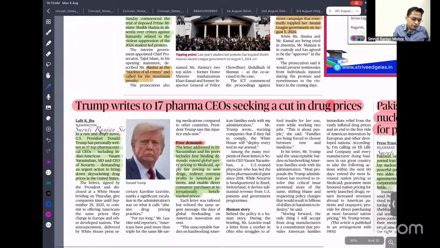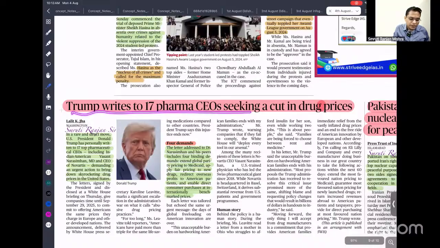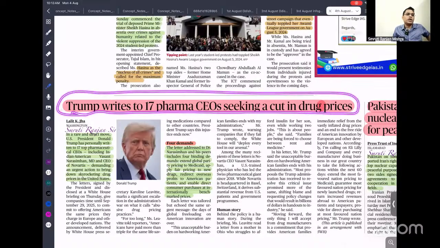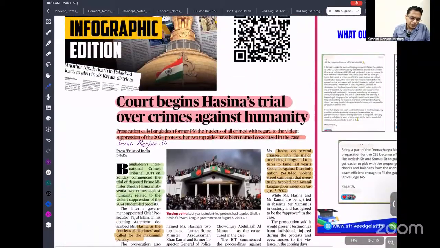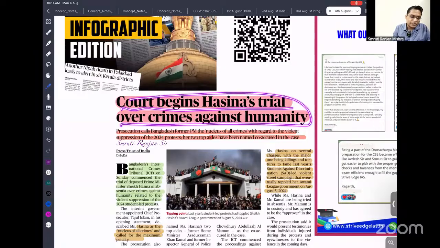Next is Trump writes to 17 pharmaceutical companies seeking a cut in their prices. Donald Trump recently wrote to 17 pharmaceutical companies because these companies are pricing their medicine at a very high price, so people are not getting affordable medicine. This is the first time a president is writing a letter to all these pharmaceutical companies to reduce the prices.